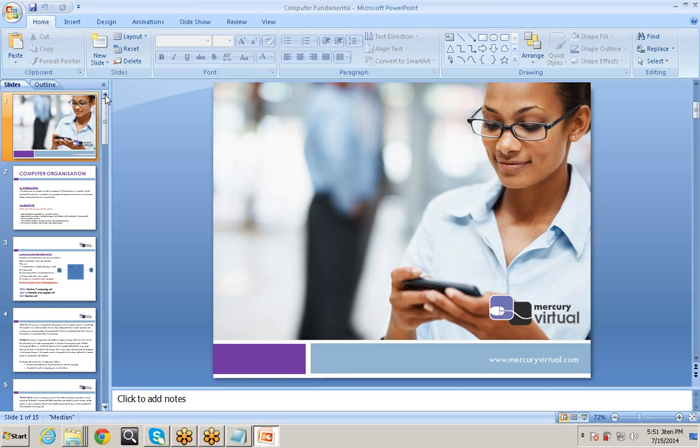Just a recap of yesterday's class, that is computer fundamentals, that is computer organization.